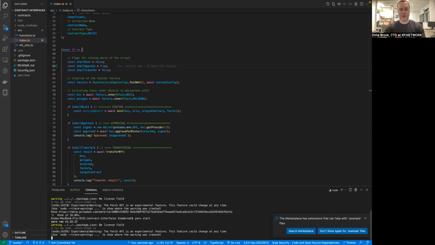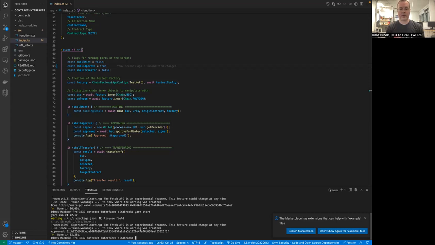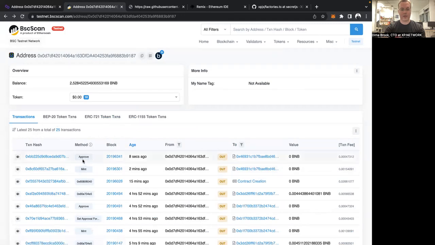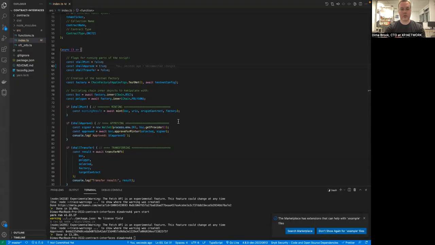It is another transaction, so we have to wait a little bit for the blockchain to respond. Fortunately, we're doing it on the testnets. Testnets usually respond faster than the mainnets, and there we go. It's approved, and here's the transaction. We can again go back to the chain explorer, and we can see that the approve transaction occurred 8 seconds ago, which means we're good to go with the transfer.